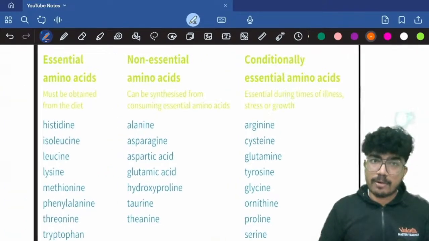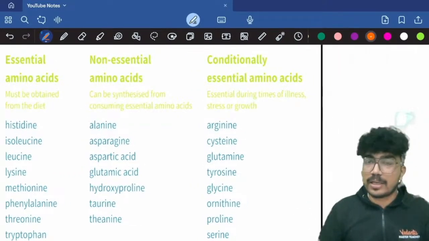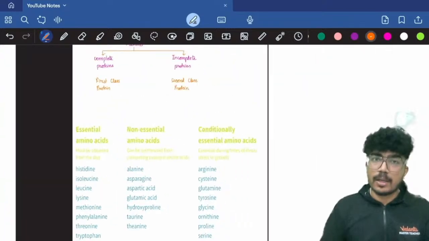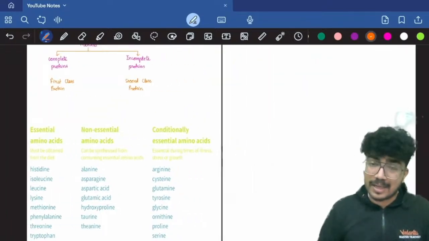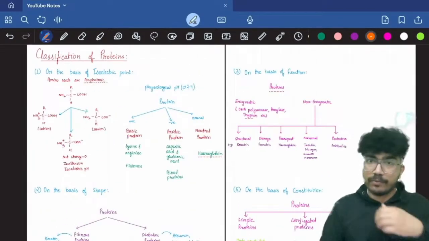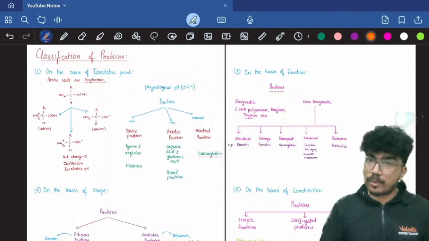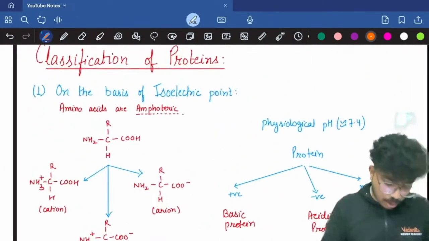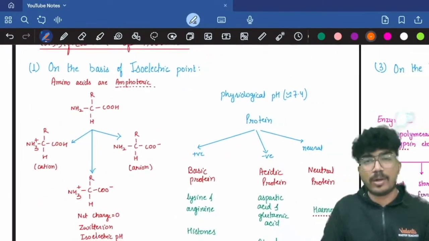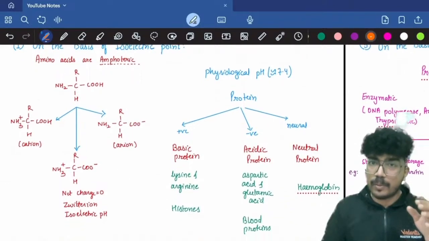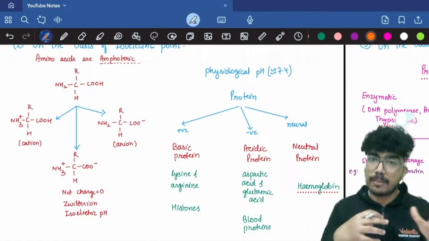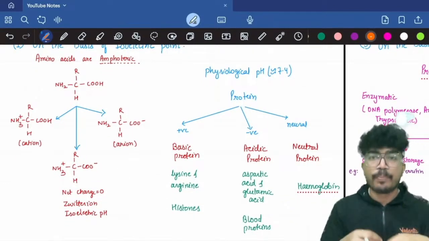So the essential amino acids, non-essential amino acids, and the conditionally essential amino acids. Okay, so here I'm done with the classification of the proteins. I'll give you a brief revision about it. So the proteins classification first is on the basis of the isoelectric point. What is the isoelectric point? The pH at which the overall charge over the amino acid is 0, right?